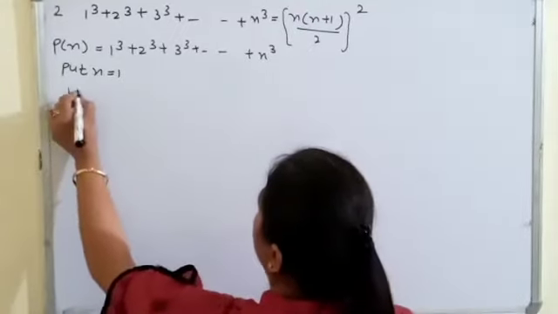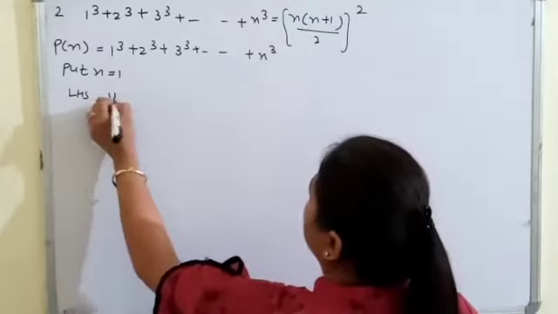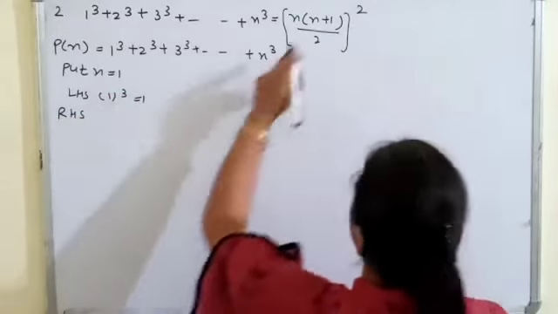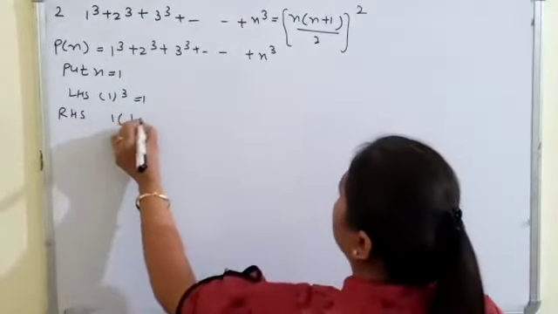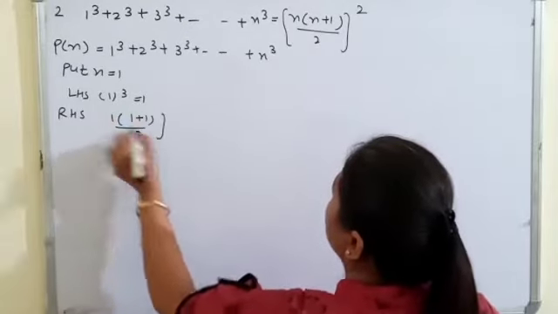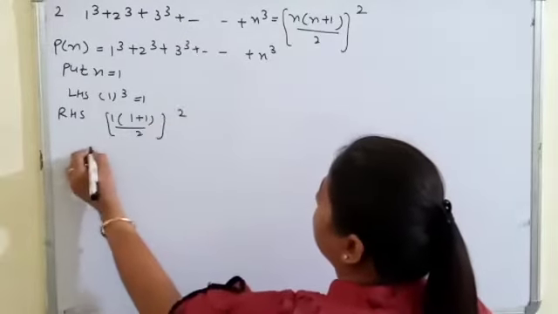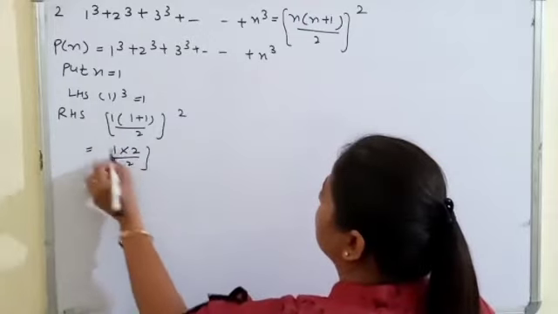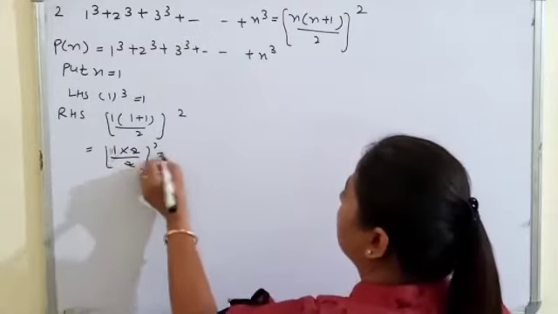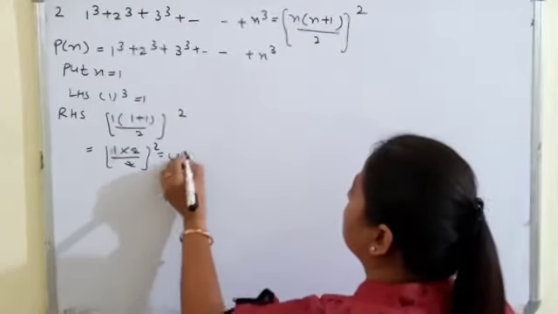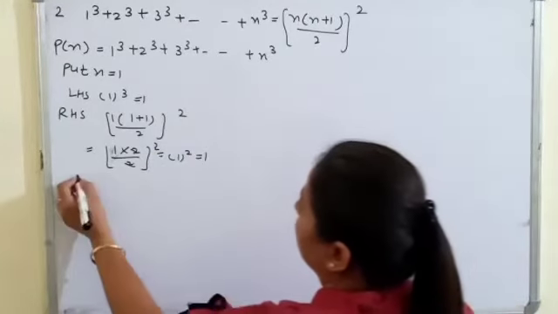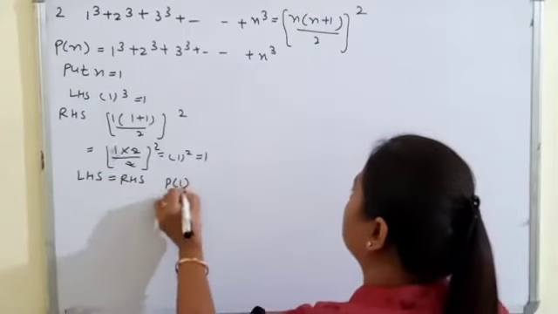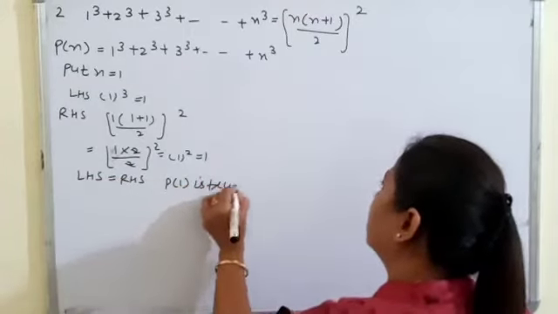On the left hand side, 1 cube, that is 1, and on the right side, 1 into 1 plus 1 by 2, whole square, that is 1 into 2 upon 2, 2 is cancelled, so 1 square, which is equal to 1. So we can say left hand side is equal to right hand side, or P1 is true.